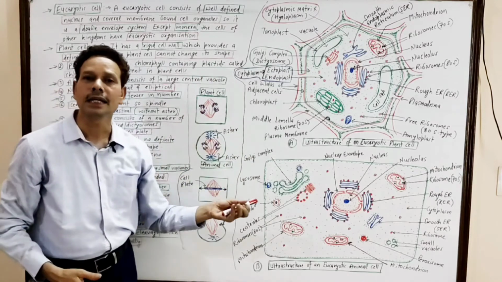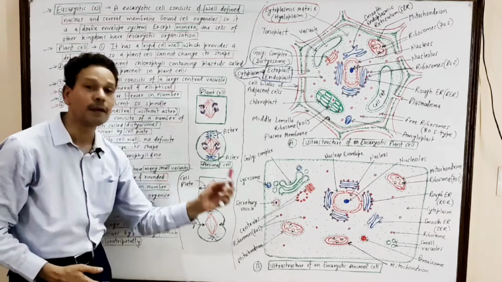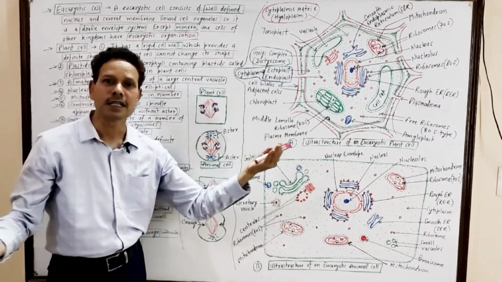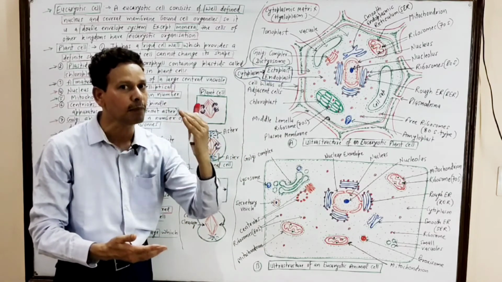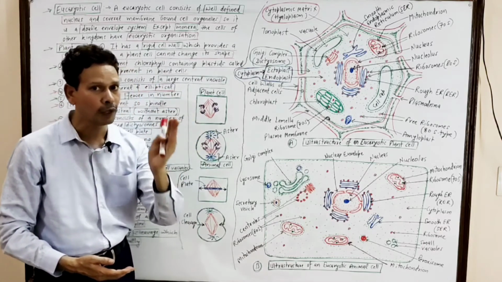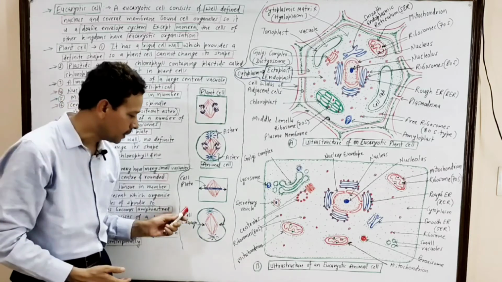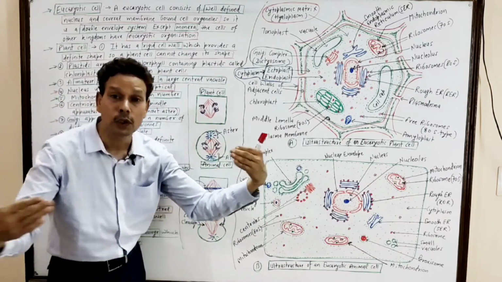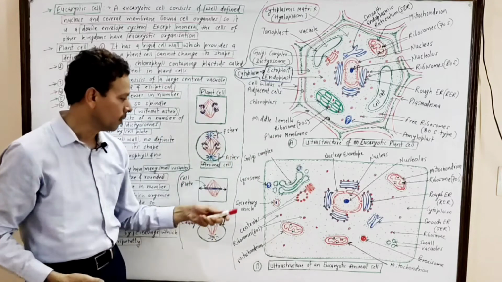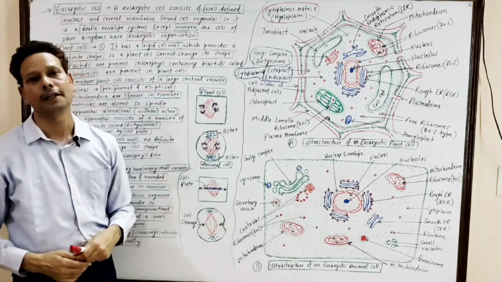Cytokinesis in plant cell occurs by cell plate formation, but in animal cell, the cytokinesis, cell division, occurs by cleavage process. Formation of a furrow, a groove, a constriction almost in the middle part of cell, and that cleavage grows inwardly, centripetally, but the cell plate grows outwardly, centrifugally.